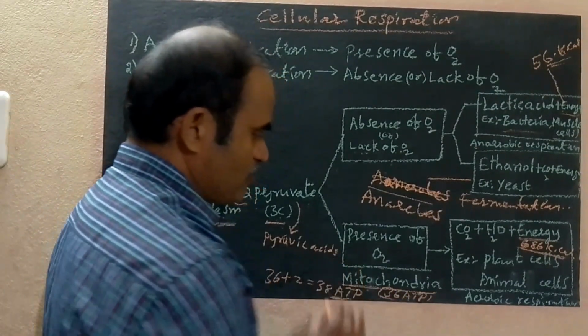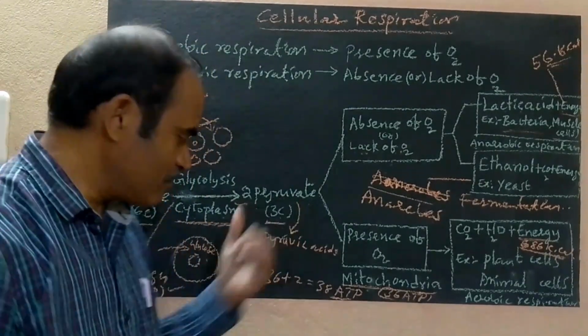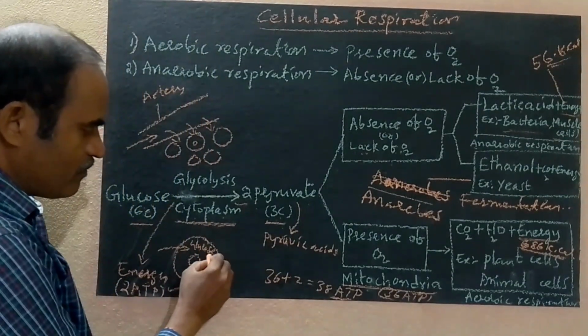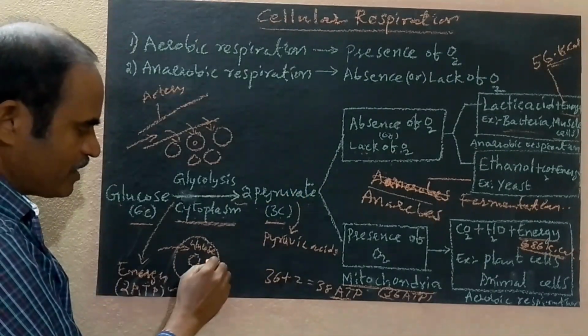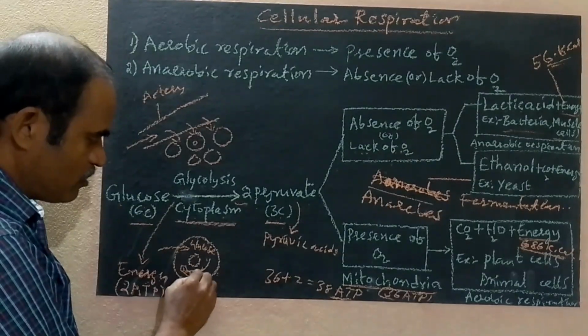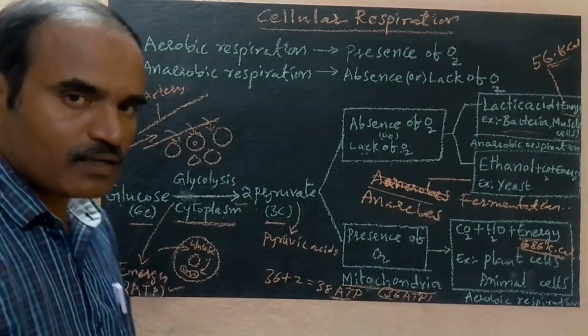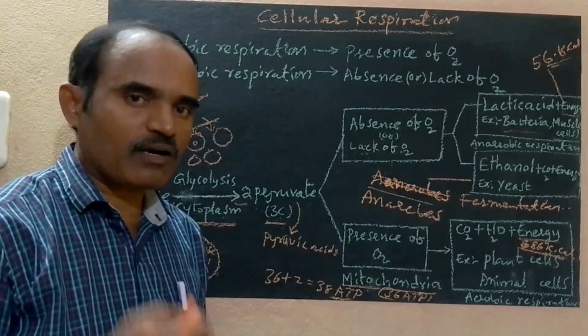In the presence of oxygen, the two pyruvates after the breakdown of glucose enter the mitochondria. Mitochondria is one of the important cell organelles, also called the powerhouse of the cell.